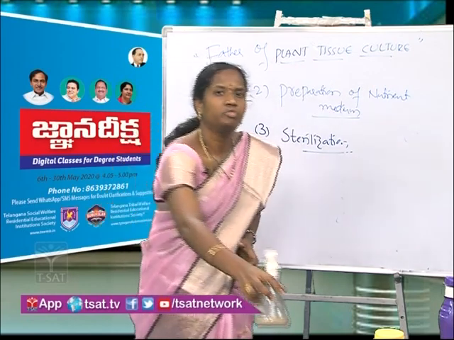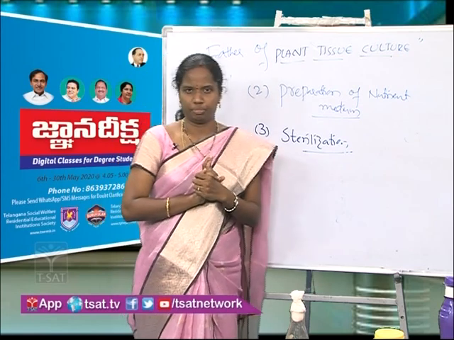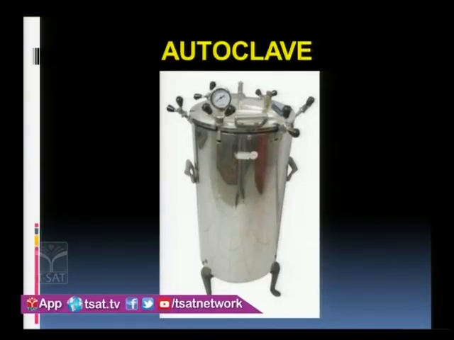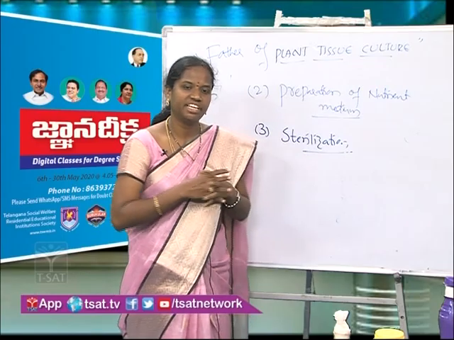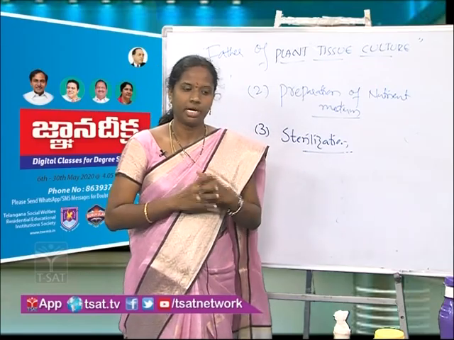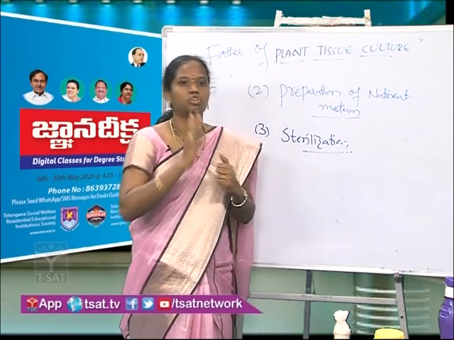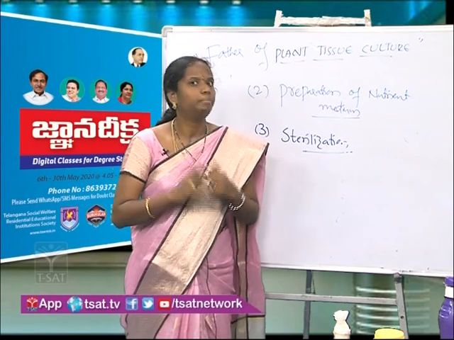Now, where do we do all this sterilization? Have a look at the slide. This is the picture of an autoclave. An autoclave is a machine used for the sterilization process. Just have a look at how it looks. It's almost similar to the pressure cooker which we use in our houses. This autoclave works at 121 degrees temperature and 15 lbs pressure, and for 15 minutes we sterilize all the culture vessels and also the nutrient medium in order to avoid microorganisms.